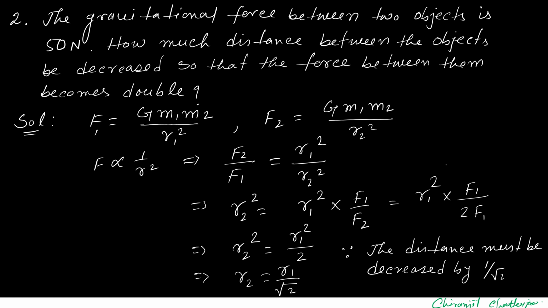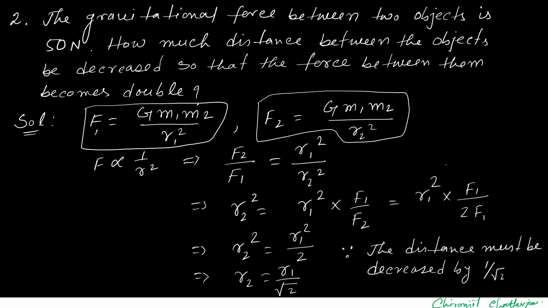Very good. Now let's find. So F1 equals G m1 m2 by r1 square, and F2 equals G m1 m2 by r2 square. So F is proportional to 1 by r square. So we can write directly that F2 by F1 equals r1 square by r2 square. So r2 square equals r1 square into F1 by F2.